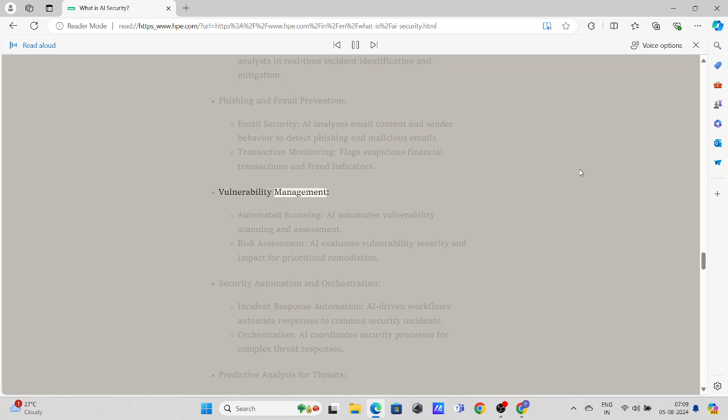Vulnerability management. Automated scanning. AI automates vulnerability scanning and assessment. Risk assessment. AI evaluates vulnerability severity and impact for prioritized remediation.